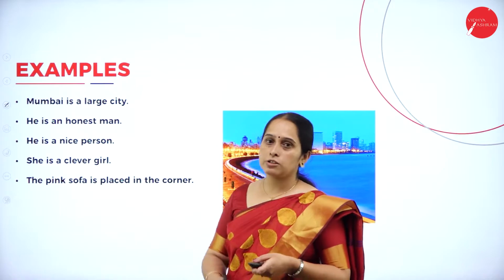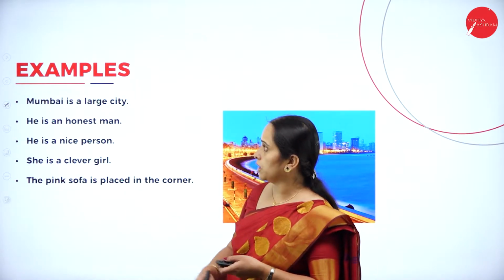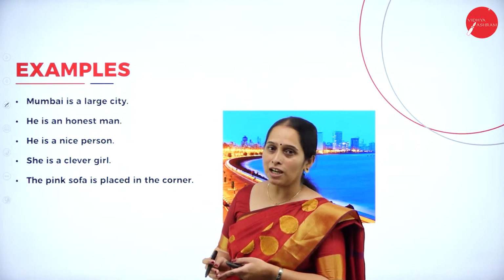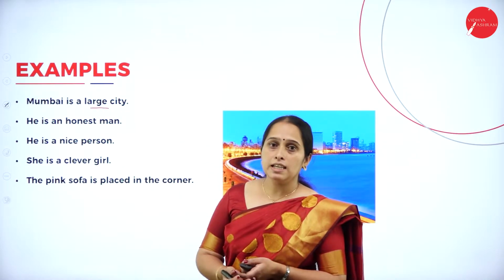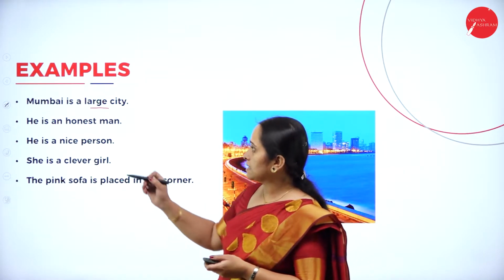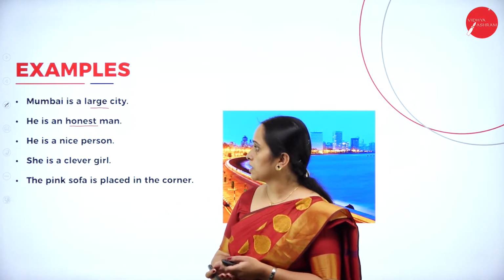Now let's look into these examples. Here we have to identify the adjective. Mumbai is a large city. Which is the adjective here? Large is the adjective. He is an honest man. What type of man is he? He is an honest man. So, honest is the adjective here.